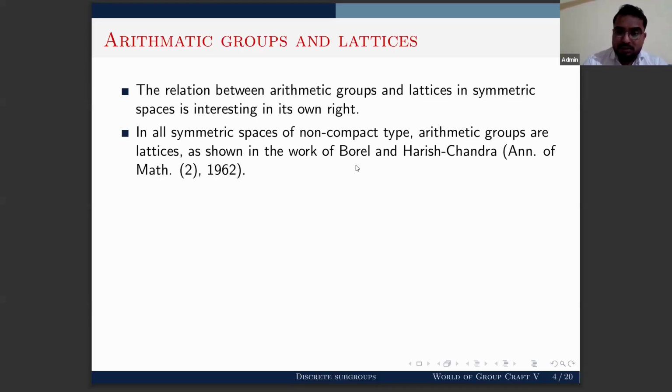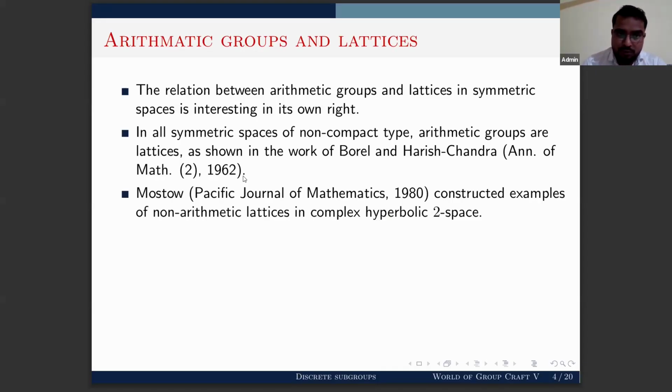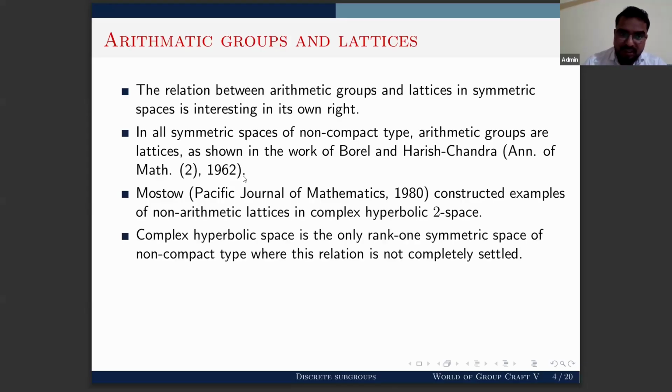Now, is the converse of this statement true or not? If you take any lattice, is it arithmetic or not? The answer to this question was given by Mostow, who constructed an example of a non-arithmetic lattice in complex hyperbolic 2-space. I will mention that complex hyperbolic space is the only rank 1 symmetric space of non-compact type where this relation between arithmetic groups and lattices is not completely settled.